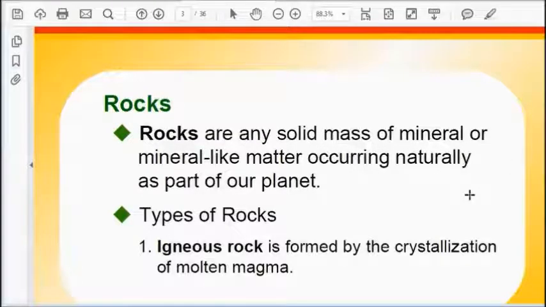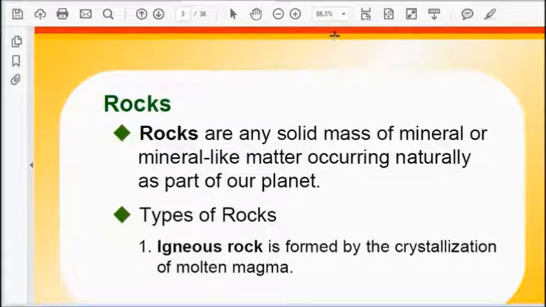Now, this rock is a solid mass of minerals, and there are different mineral-like matters present in the rock, that is called rock. As per the structure of the rock, there are different kinds of rocks. So we are going to study one by one. First, that is igneous rock.